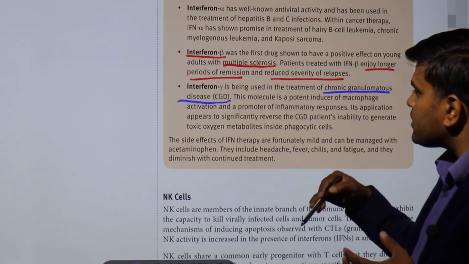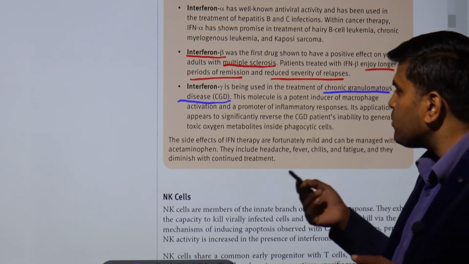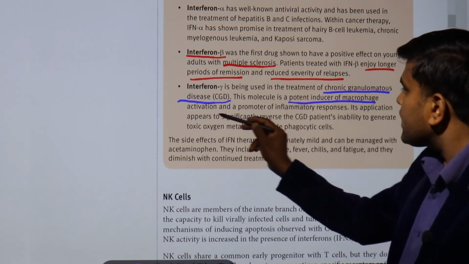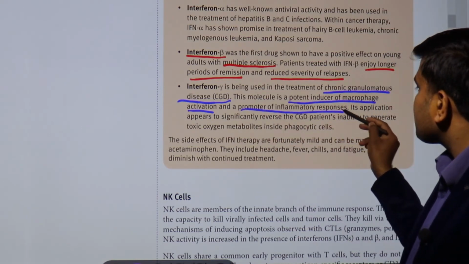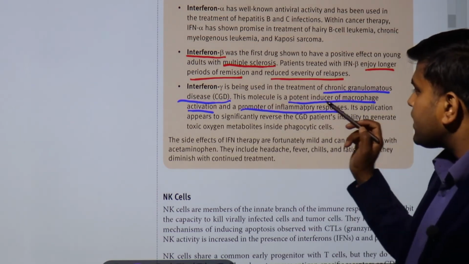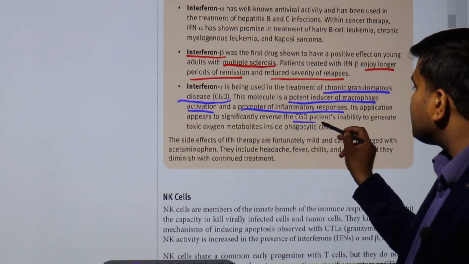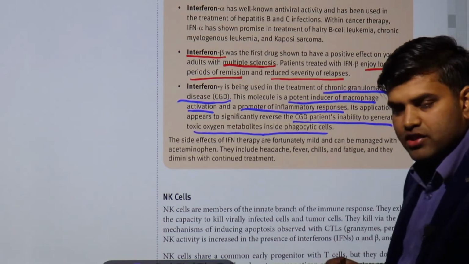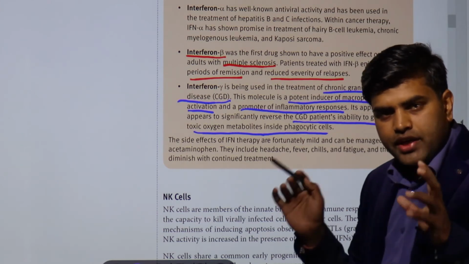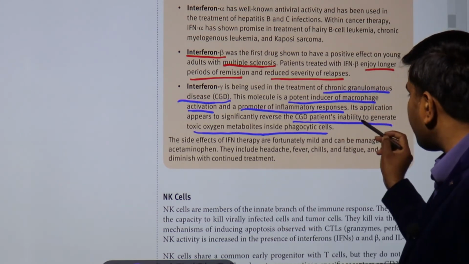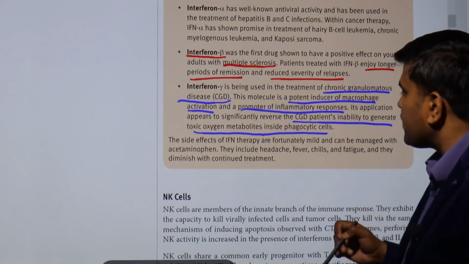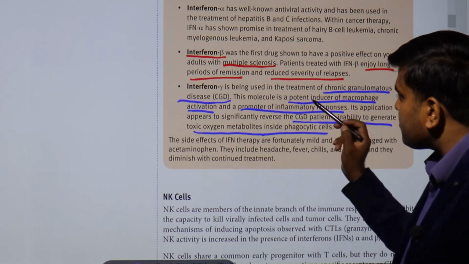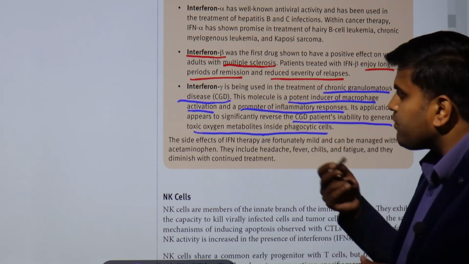So in that patient interferon gamma can be given. This molecule is a potent inducer of macrophage activation and a promoter of the inflammatory response. Its application appears to significantly reverse the CGD patient's inability to generate toxic oxygen metabolites inside the phagocytic cell. So when we give interferon gamma in chronic granulomatous disease, this reverses that process.